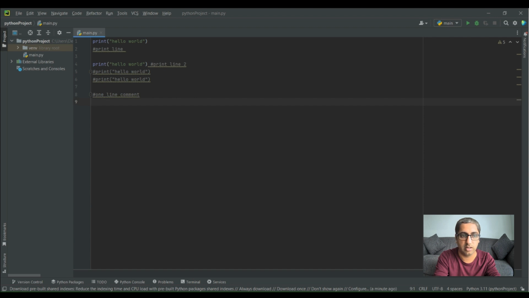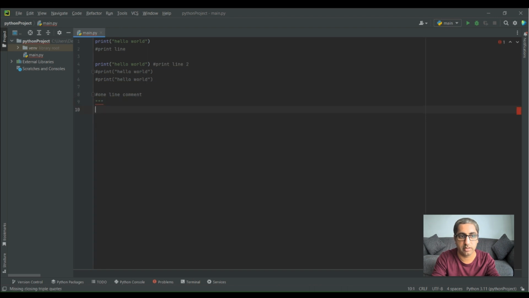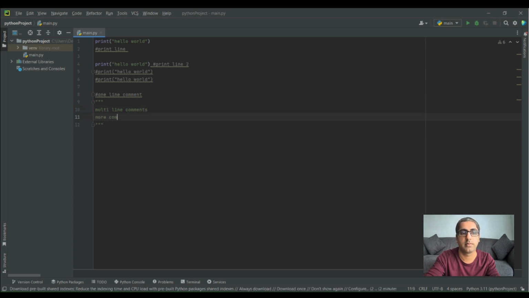Python. Multiple line comments are basically used with three quotes. Here you go, and you can just copy here and paste here. Multi-line comments, more comments, and comments.